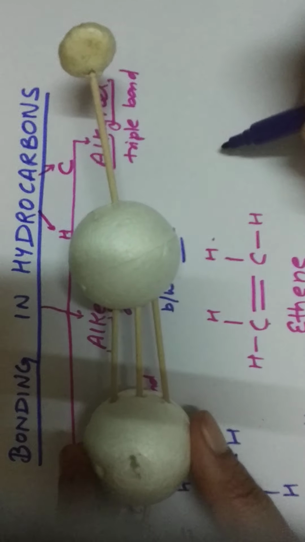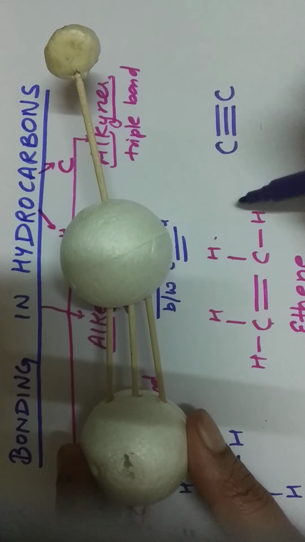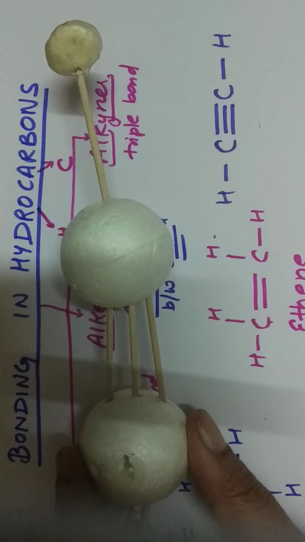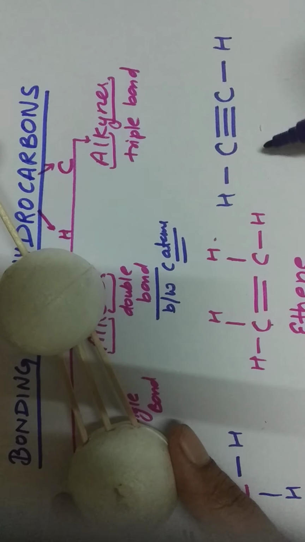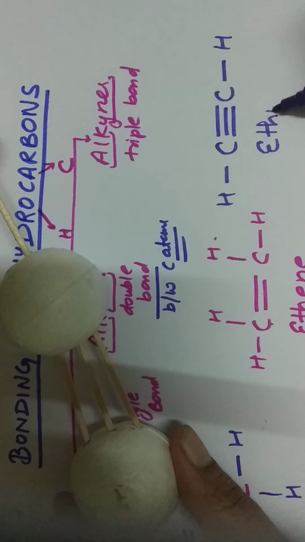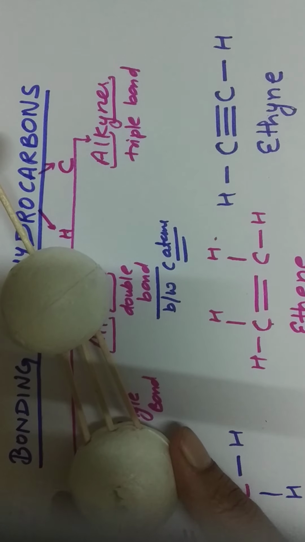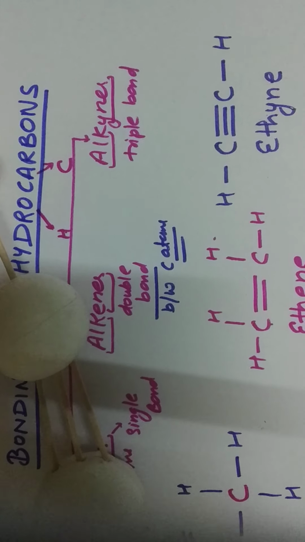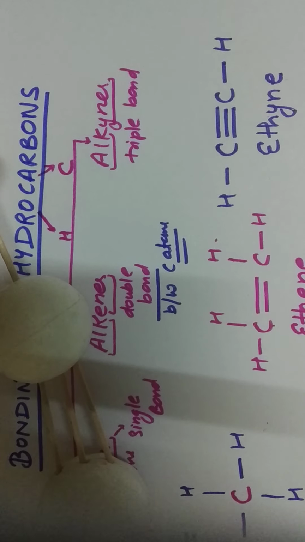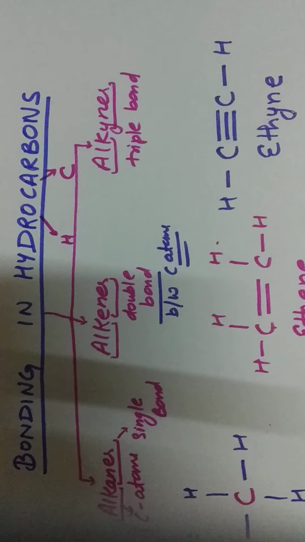So how do we draw its structure? This is C, this carbon, triple bond. To this carbon one hydrogen is attached, and to this carbon one hydrogen is attached. 2 carbons are there, so we write eth, and a triple bond is there, so we write ethyne. I hope this much of the topic is clear to you. In the next video we will build some more structures. You can try some yourself also. Thank you.